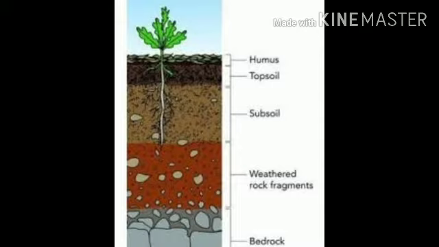We know land is made up of soil. So soil as resource. Soil is the main important factor of agriculture. Soil is the most important renewable natural resource. We'll see the soil profile.